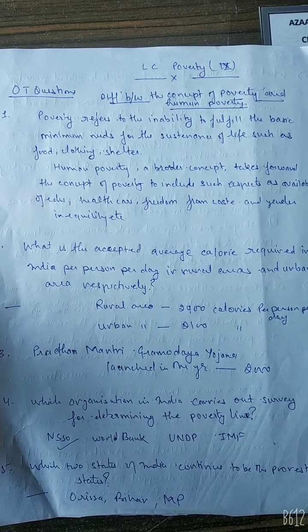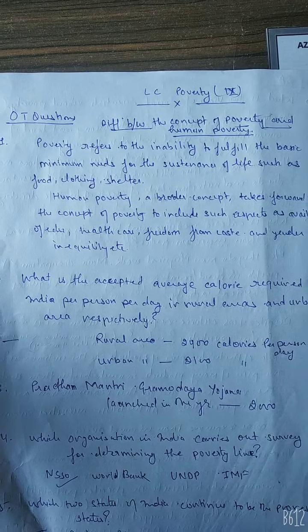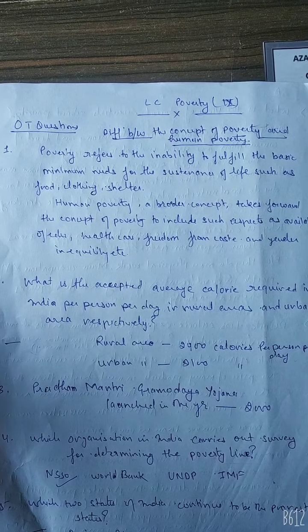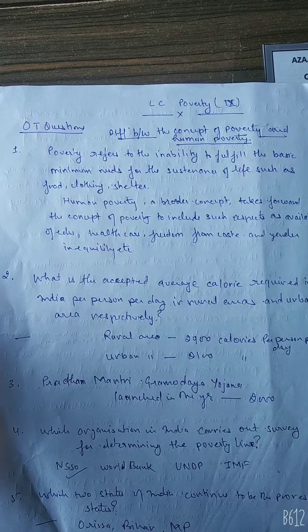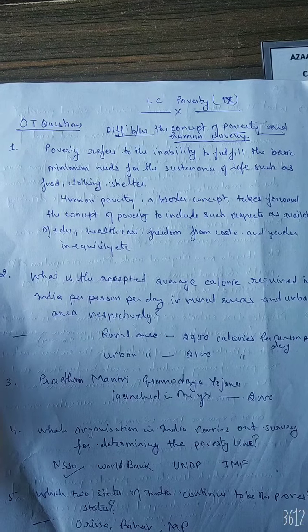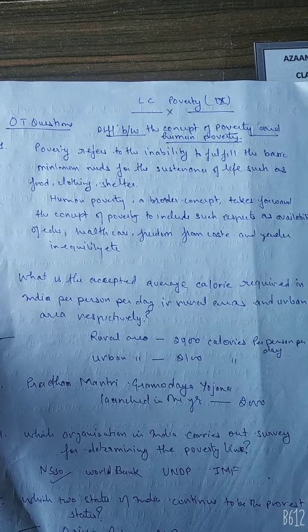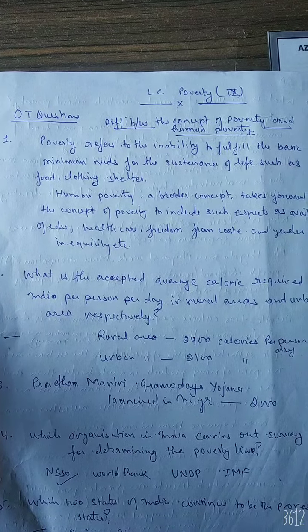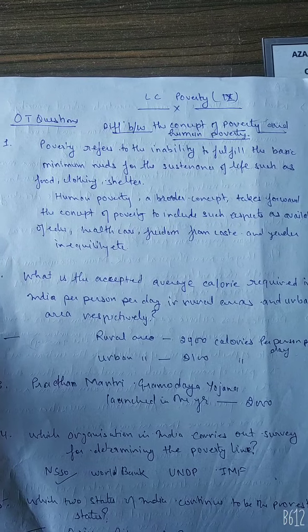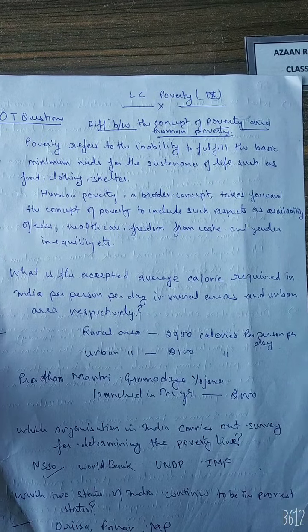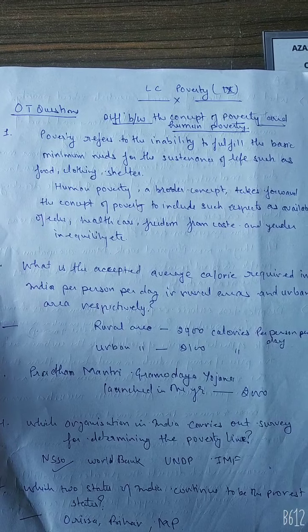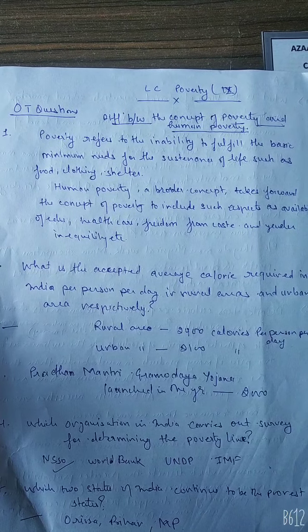The first question: what is the difference between the concept of poverty and human poverty? Poverty refers to the inability to fulfill the basic minimum needs for the subsistence of life, such as food, clothing and shelter. Whereas human poverty, the broader concept, takes forward the concept of poverty to include such aspects as the ability to get education, healthcare, freedom from caste, gender and inequality, etc.